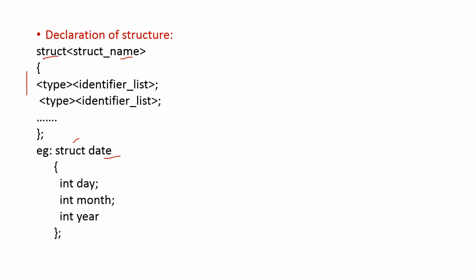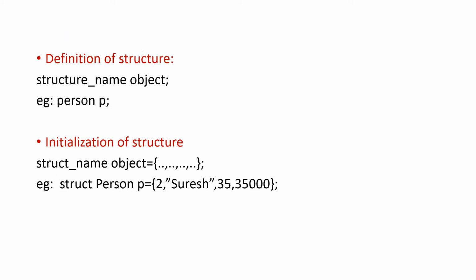That is, date includes day, month and year. So in this, day is of integer type, month integer, year also integer. And then curly bracket close, and at the end you have to specify the semicolon. So that is the syntax of declaration of structure. These three lines you can write in a single line also, int day, comma, month, comma, year. That's also okay.